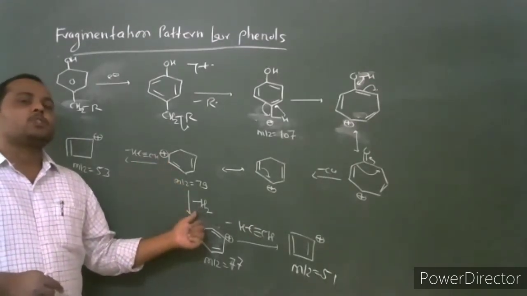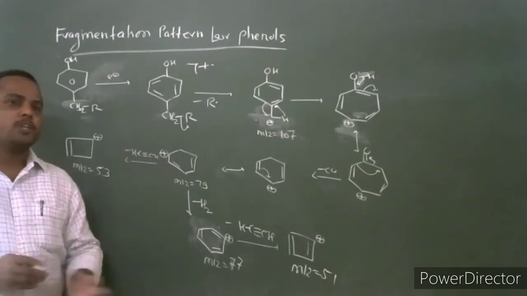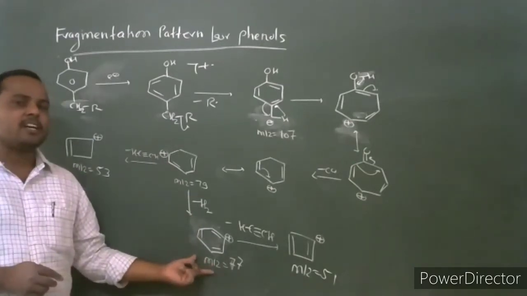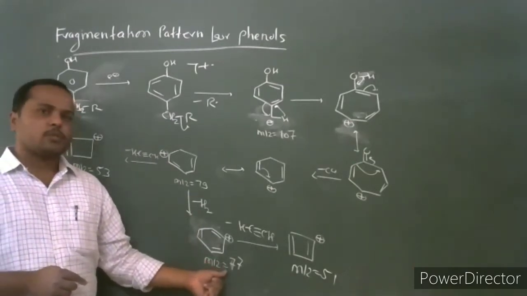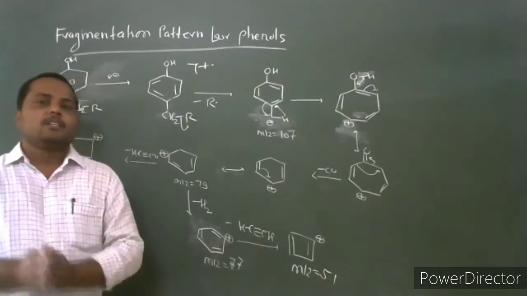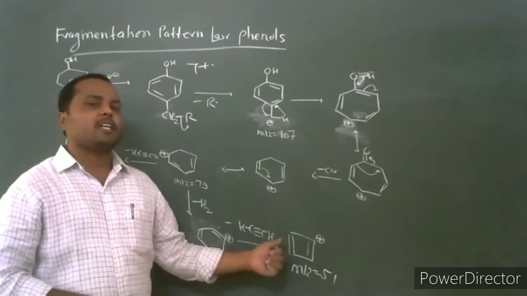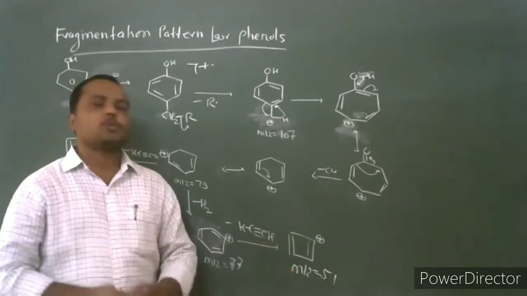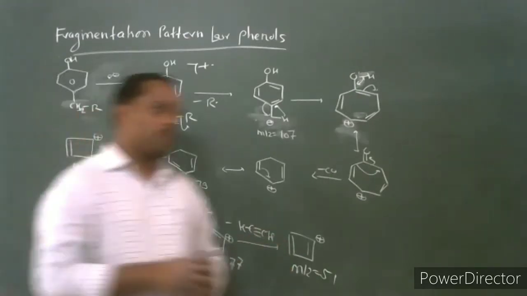The cation undergoes loss of an elemental hydrogen molecule to give the fragment ion phenyl cation, which has mass to charge ratio 77, and it further loses acetylene to give the cyclobutadienyl cation, which has mass to charge ratio 51.